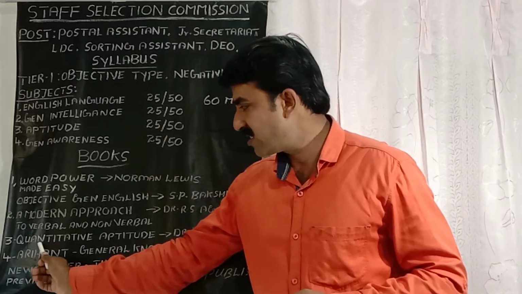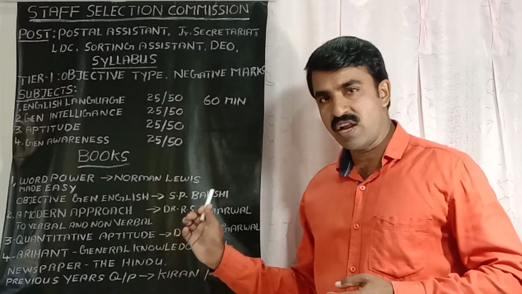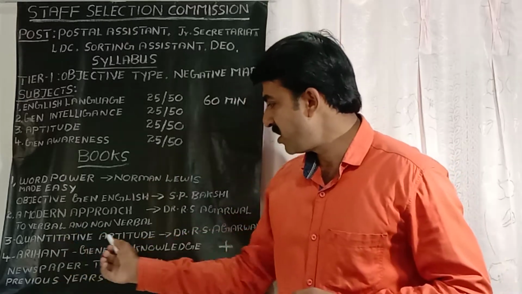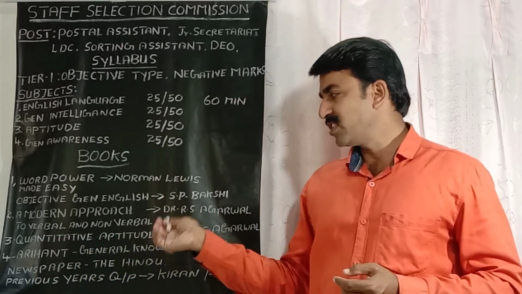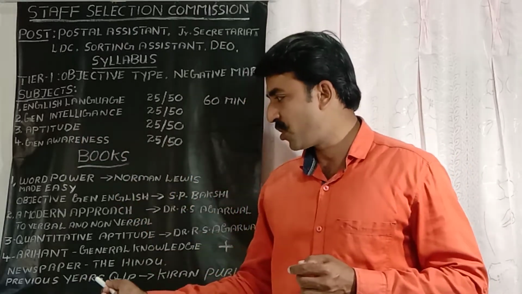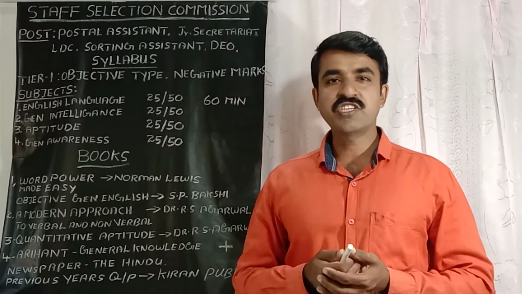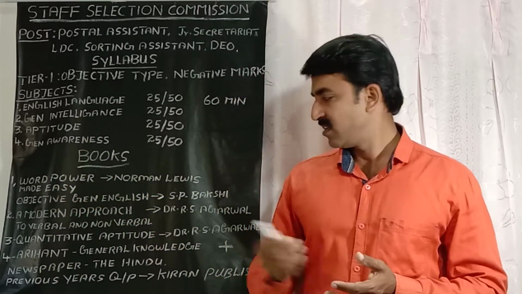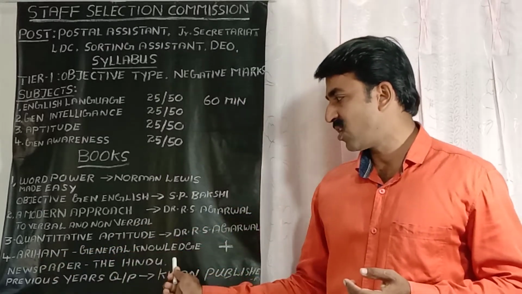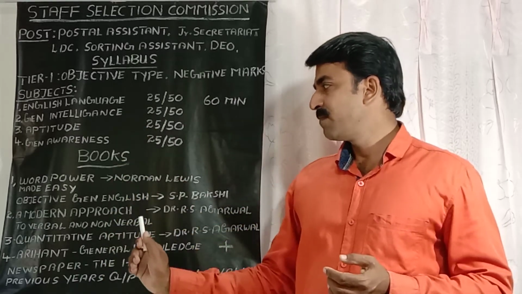The next one is Quantitative Aptitude. Professor Agarwal has written a book on quantitative aptitude as well. This is the best book for this third paper. And then the fourth paper, general awareness. The Arihant Publishers book is considered to be the best for this. Arihant is a publisher. Arihant Publishers General Knowledge. So I have mentioned these 5 books.